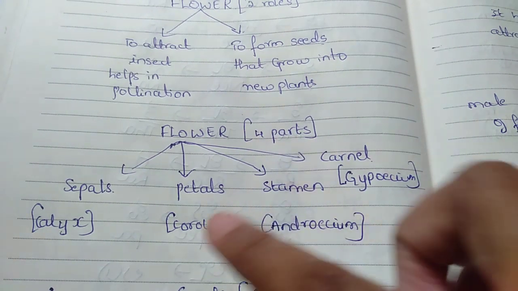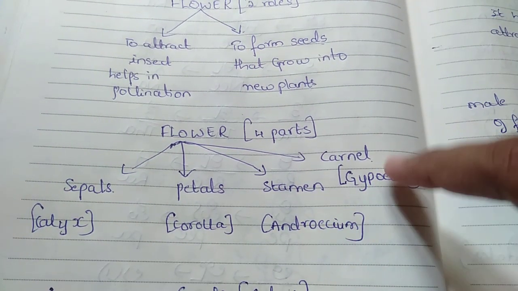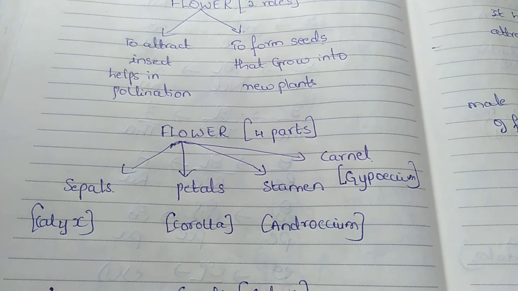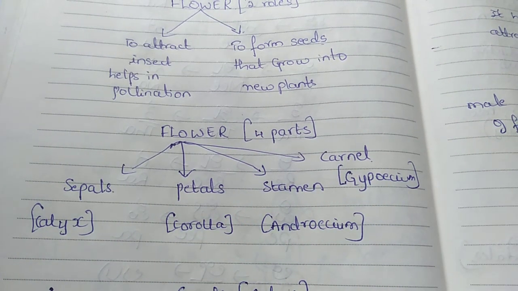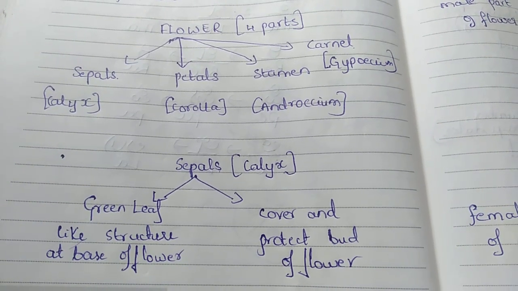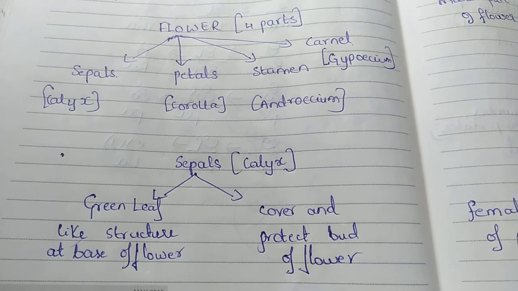But instead of including all this, since it's very difficult to pronounce, I can tell you sepal, petal, stamen, kernel. So in total the flower has 4 parts. Now I'm going to explain each part. My first part is the sepal. Now we will understand where the sepal actually is. I know the flower, but which part is the sepal we don't know.